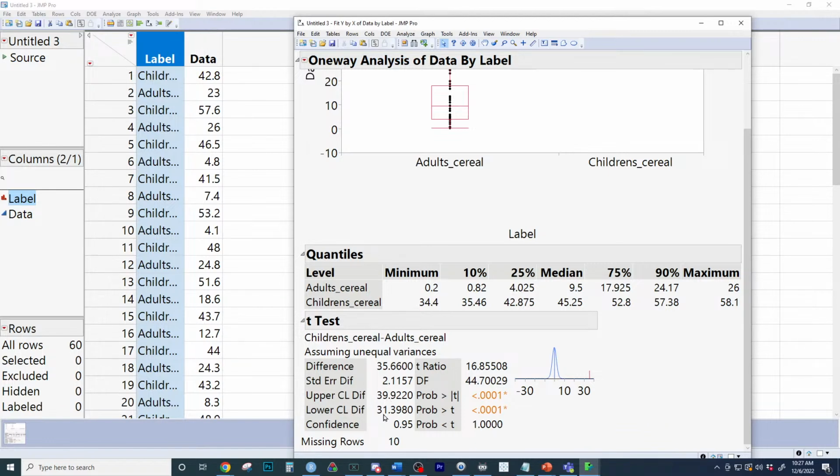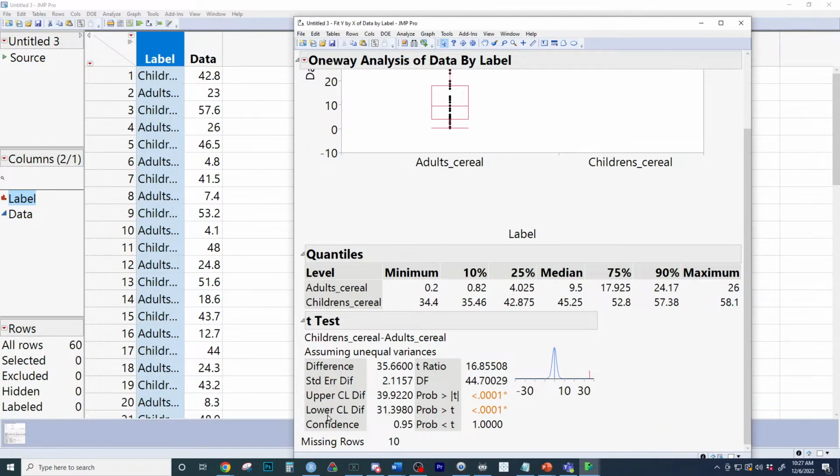It's the bounds, also known as the upper and lower for the what? What is the C? That's probably confidence limit, but this is your what right here. It's important to know what this is in the output, because I think the true difference between the sugar content is somewhere between 31.39 to 39.92, and we have evidence that children's cereal has more sugar than adult cereal, probably in this range. This is a confidence what?